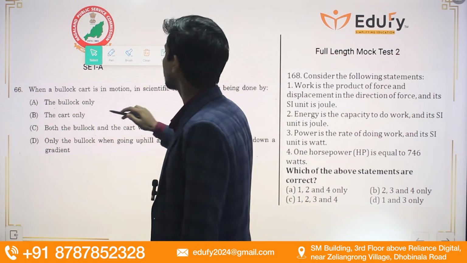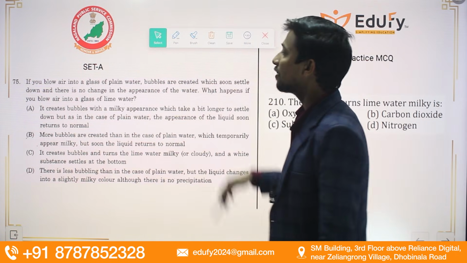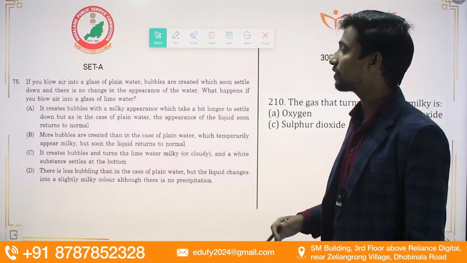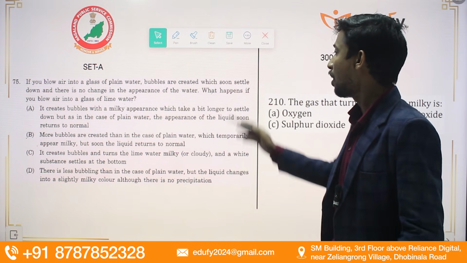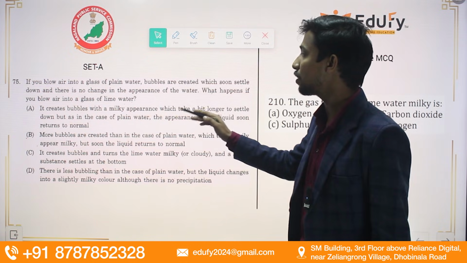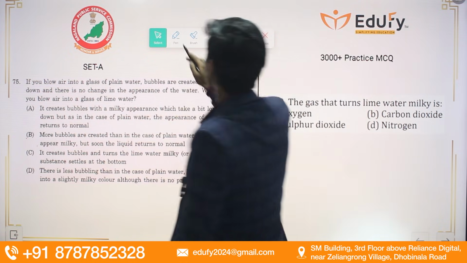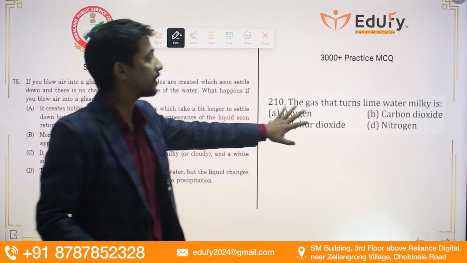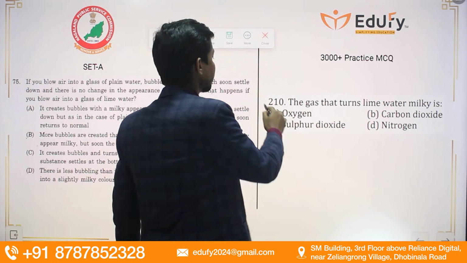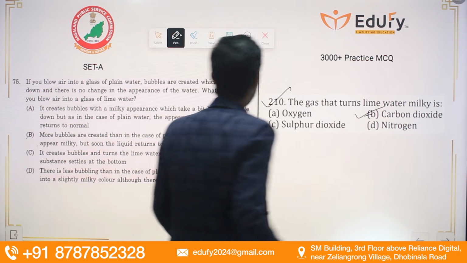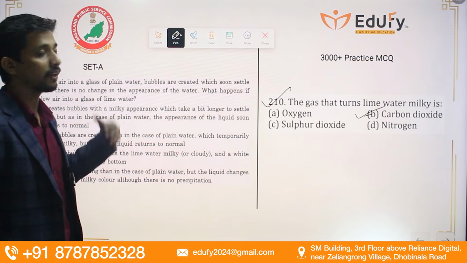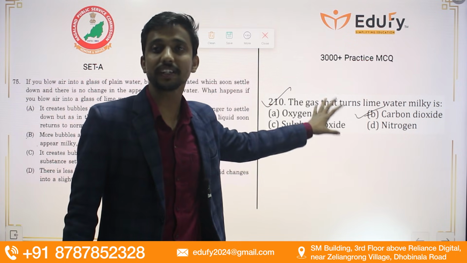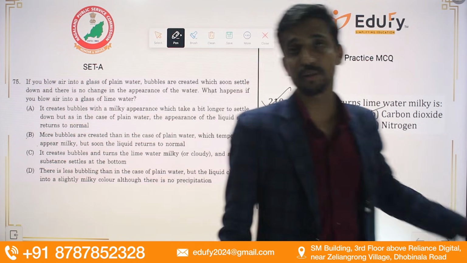Moving towards the next question, guys, we have: if you blow air into a glass of plain water, bubbles are created which soon settle down and there is no change in the appearance of water. What happens if you blow air into a glass of lime water? Okay, so this is a direct question coming from our 3000 MCQs. The gas that turns lime water milky is carbon dioxide. So if we blow air, it will contain what, guys? So this is a direct question coming from our 3000 MCQs.